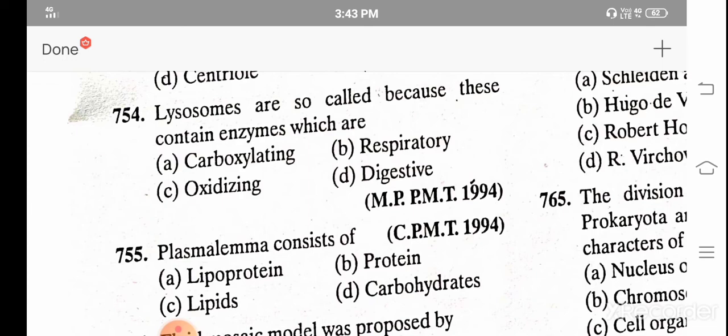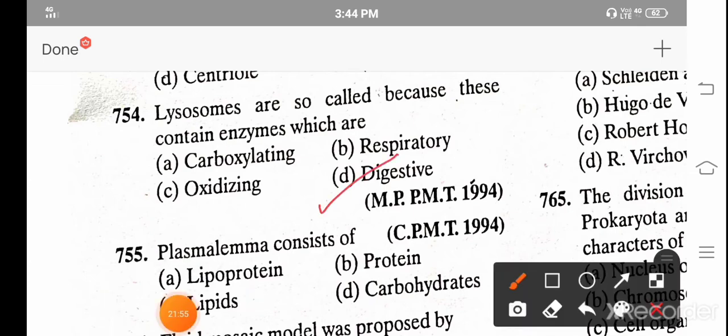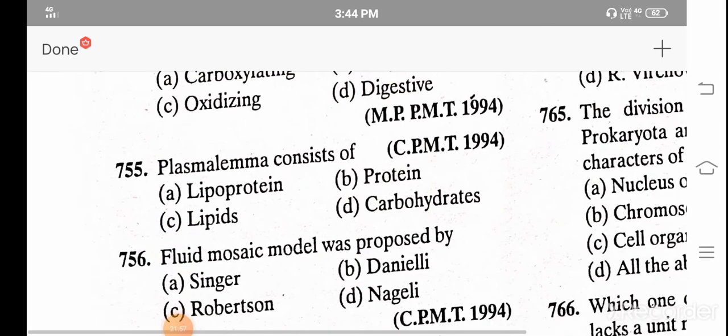Lysosomes are so called because they contain enzymes which are A. Carboxylating, B. Respiratory, C. Oxidizing, and D. Digestive. The correct answer is digestive. Hydrolytic and digestive.